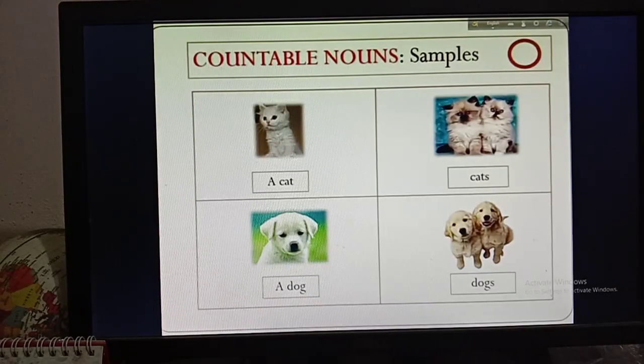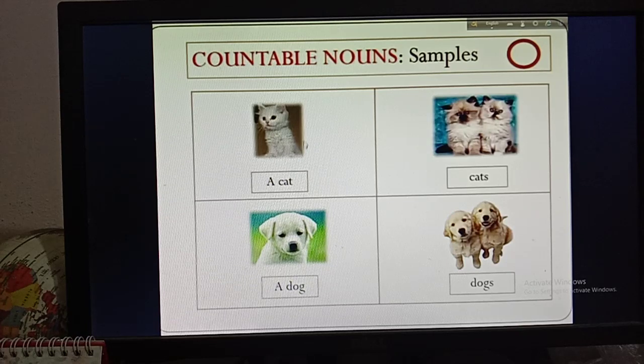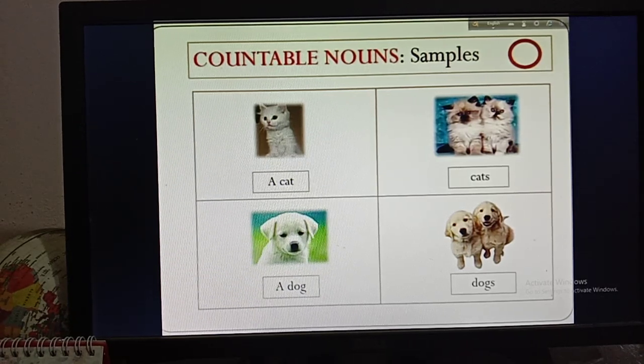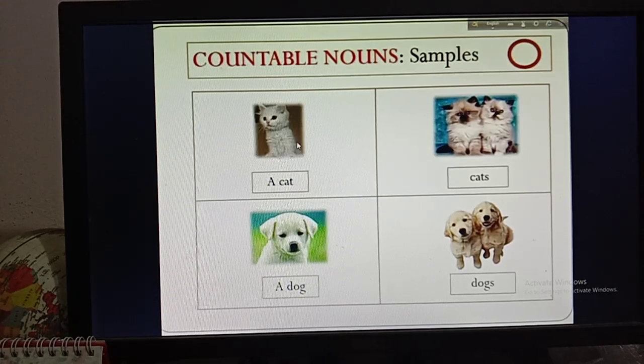Here are some pictures for you boys. In the first picture you can see a cat. In the second picture there are cats. So you can see there are two forms of countable noun: countable noun can be singular and countable noun can be plural. There is a picture of a dog and there are dogs. Write it down that countable noun can be both singular and plural. As we can count the cat or cats, dog or dogs, they all are countable nouns.